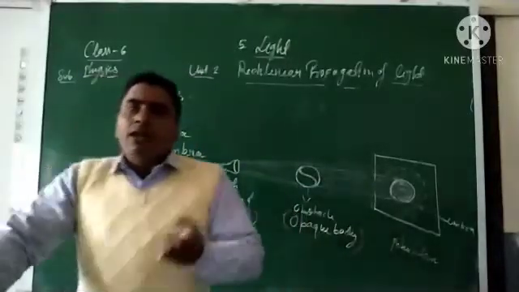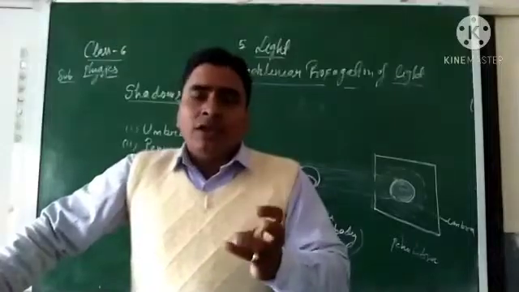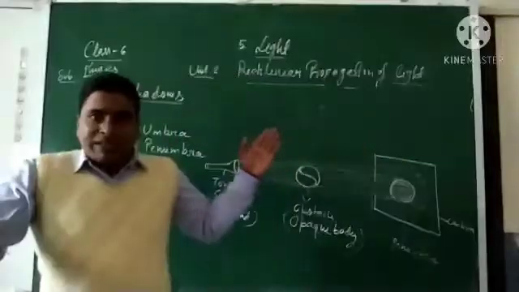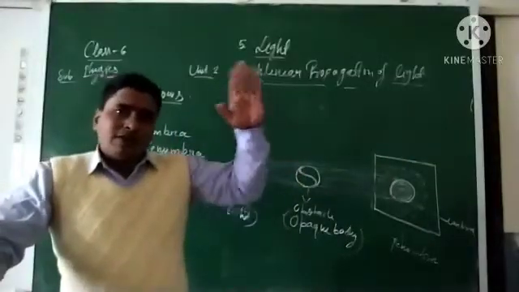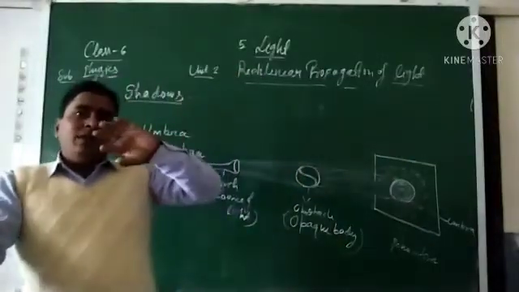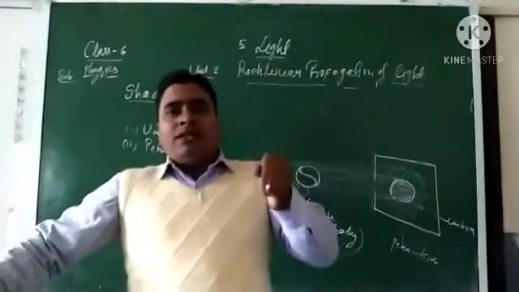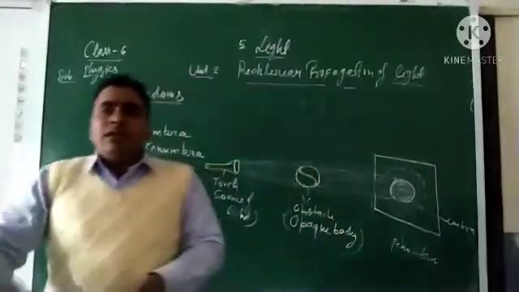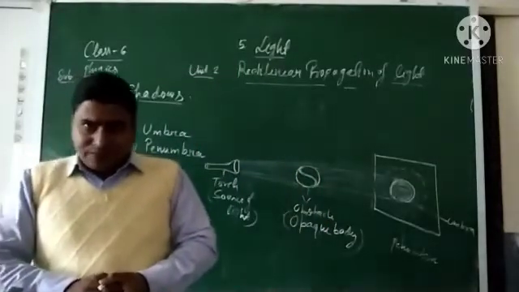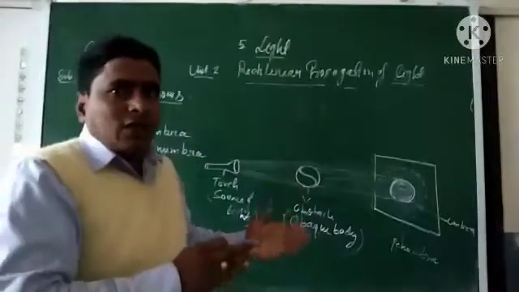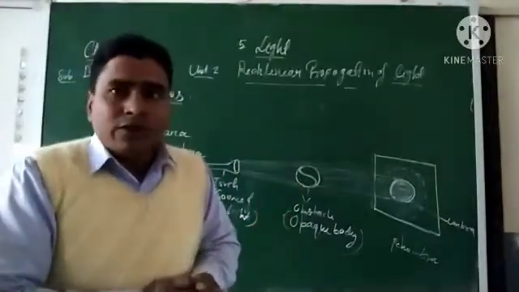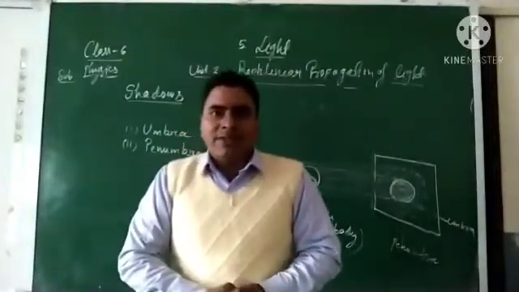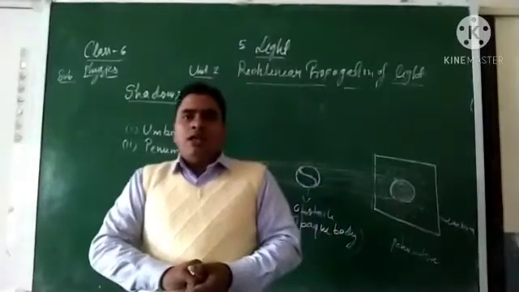Okay, how is an eclipse formed? Solar eclipse, lunar eclipse. This is based on the rectilinear propagation of light and formation of shadow. When the moon comes in between sun and earth, or when the earth comes in between moon and sun, an eclipse is formed. So that is based on this concept of shadow formation. Students, later we will discuss in detail what a lunar eclipse is and what a solar eclipse is.